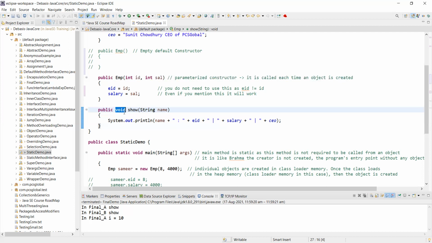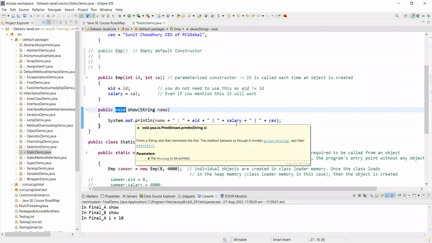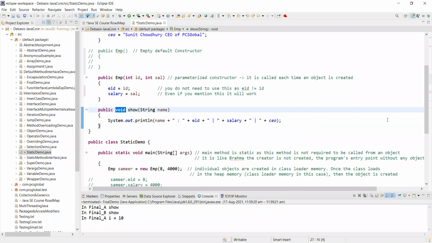So we are mentioning for safety that though it is returning nothing, we have to mention something. So void is that something, correct? And I'm printing with System.out.println, which is the way I display a value on the terminal. I will show the name. Now what is this name? The name that I'm passing in the method show. This is the name that I'm passing from the main method.